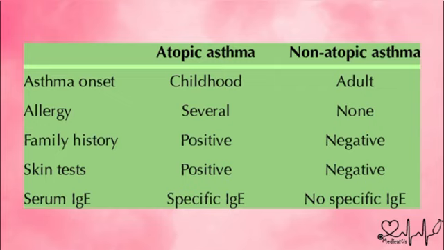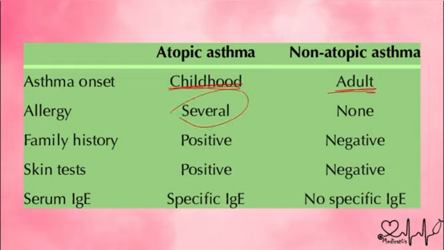Now about the types of asthma. There are two, atopic and non-atopic. Atopic is the most common type of asthma, and it is a classical example of type 1 hypersensitivity, which we discussed now. But non-atopic asthma is a respiratory infection due to viruses. This atopic one usually starts during childhood, whereas non-atopic is seen later, in adulthood.